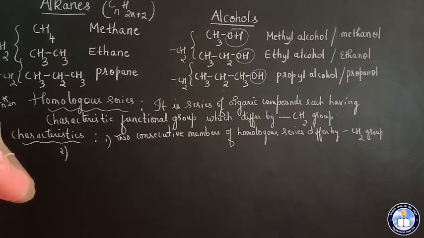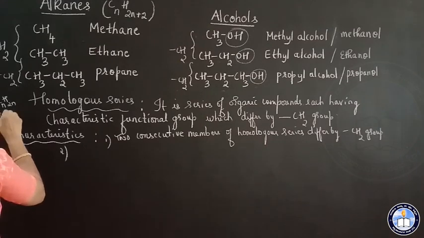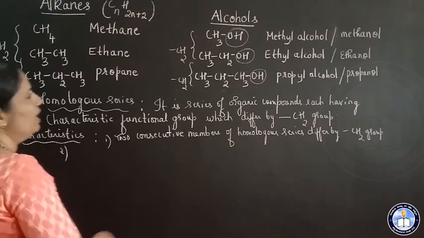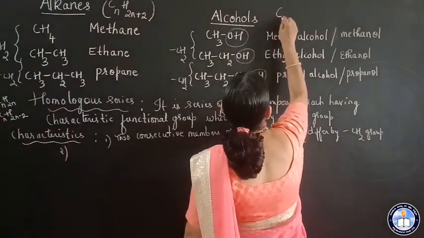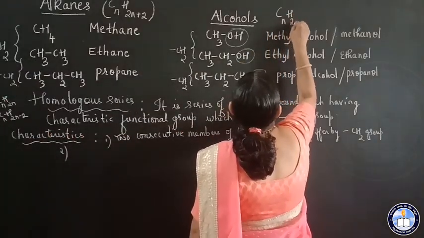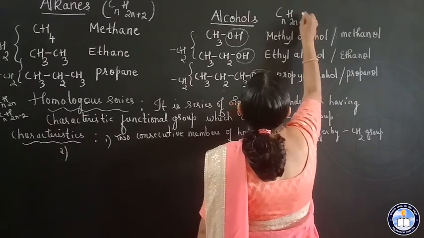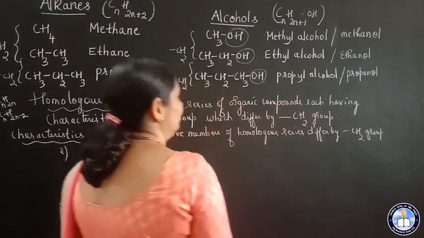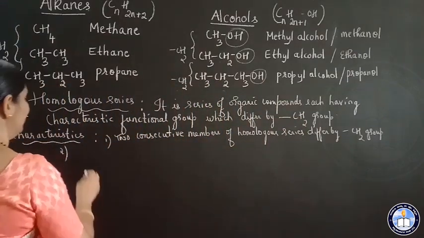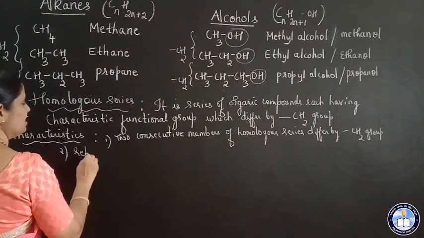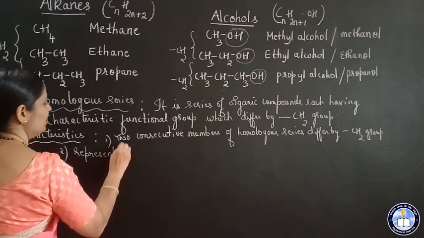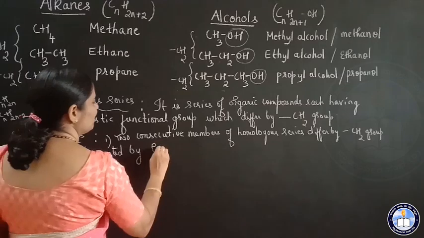Alkynes general formula is CnH2n minus 2. Alcohols general formula CnH2n plus 1 OH. This is the general formula. Okay? So this homologous series can be represented by general formula. I'll write G here for general formula.